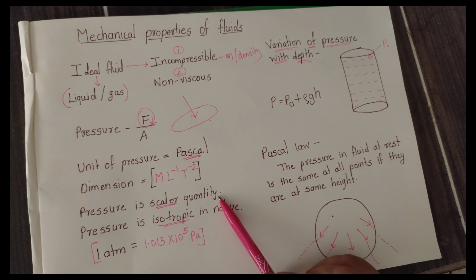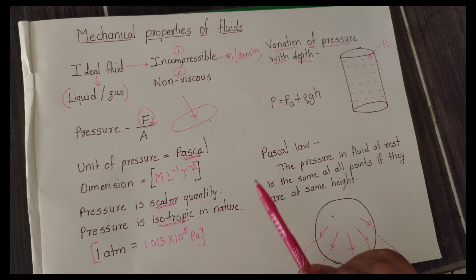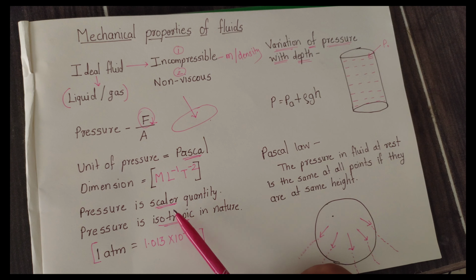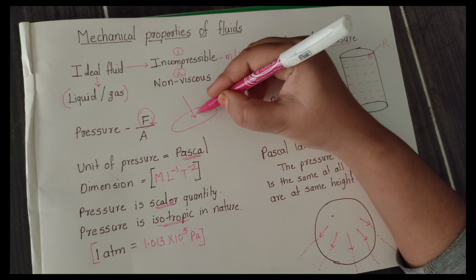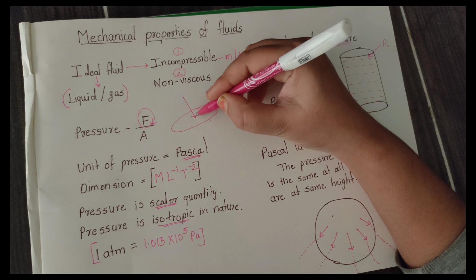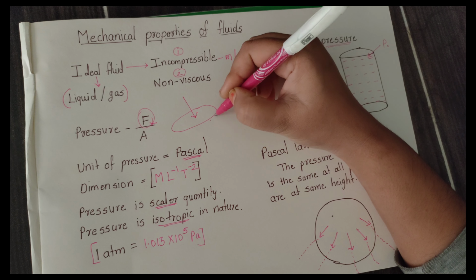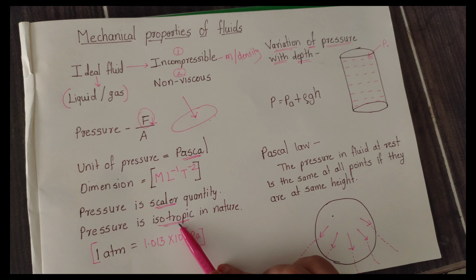Now what is the next thing about pressure? Pressure is a scalar quantity. What is meant by a scalar quantity? A quantity which has no direction for representation, that does not need a direction. That means it has only magnitude. Now the next thing is pressure is isotropic in nature. What is meant by isotropic? That means if we apply a pressure at a particular point, then that pressure is equally distributed in all directions. That means pressure is isotropic in nature.